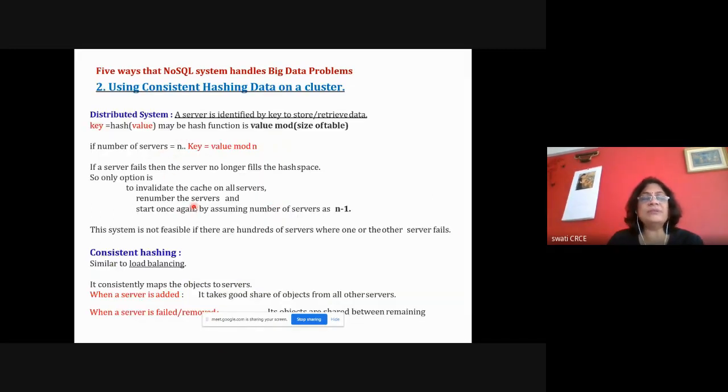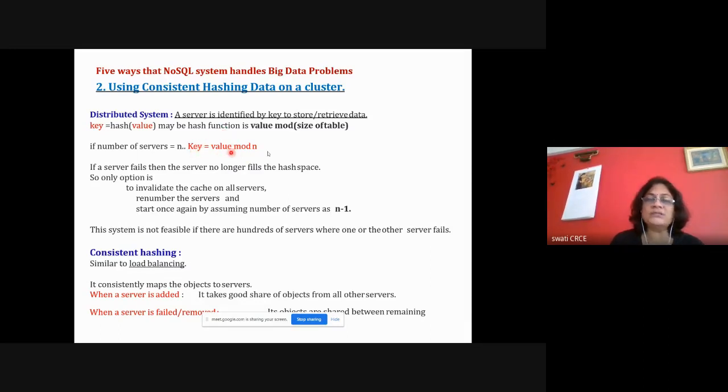Then consistent hashing means that if it is a normal distributed system, we are not talking right now about NoSQL. If it is a distributed system, like if your database server, the RDBMS server, you want to distribute and want to have two different machines, then normally the technique used is that suppose you are having n number of servers, suppose you are having three servers, and then suppose a particular value is to be stored, then we use a hashing technique like value mod n kind of function that will give you the key, and that will be the number.